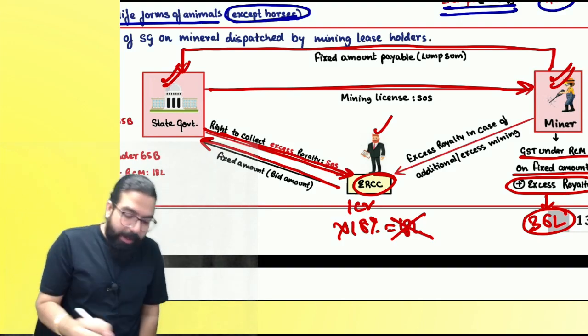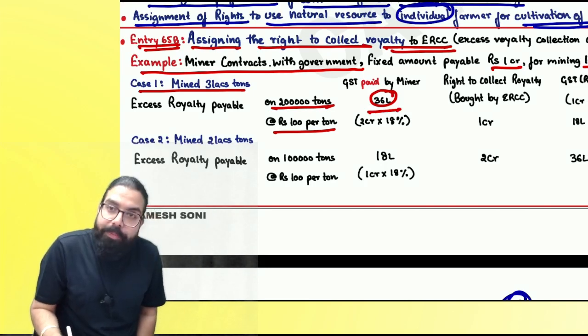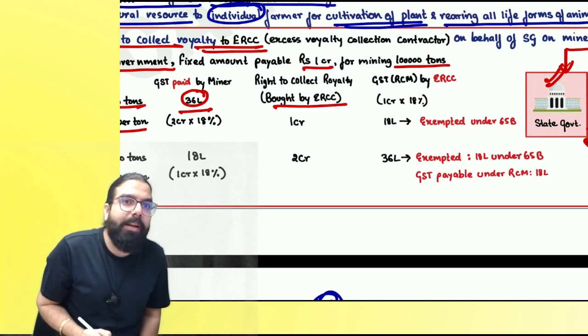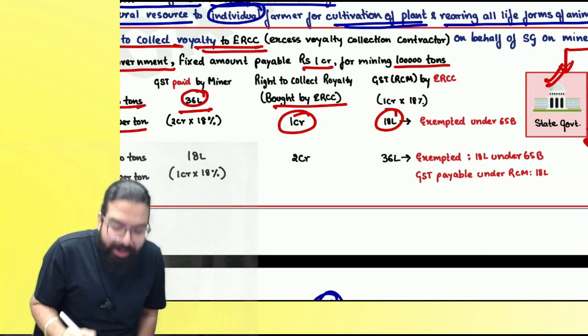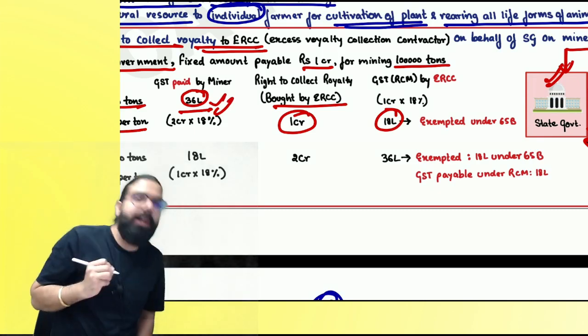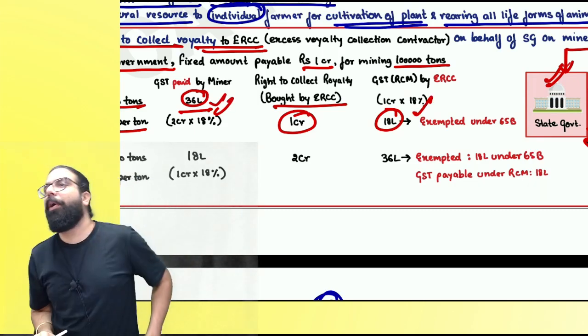Now, supposing the miner went ahead. Here I have told how much the miner paid: 36 lakh. The excess royalty collection contractor bought the rights for how much? 1 crore. On 1 crore, GST is 18 lakh. Because 36 lakh is already paid by the miner, the 18 lakh shall be exempt under 65B. Is my point clear to all?